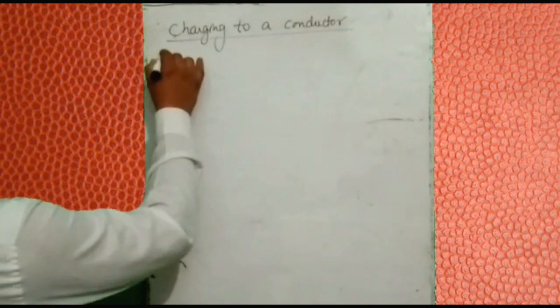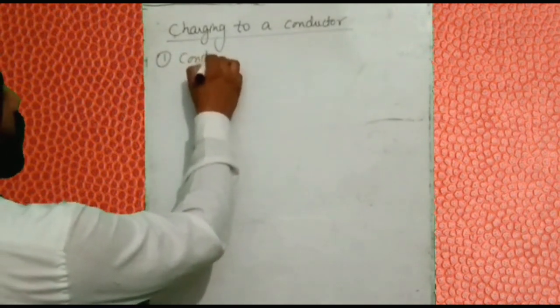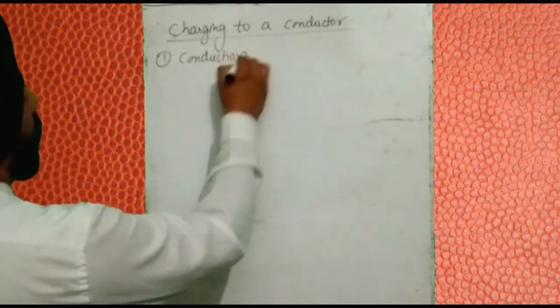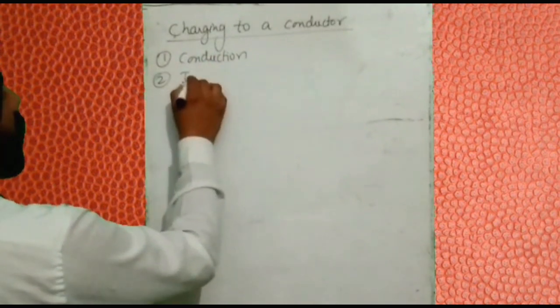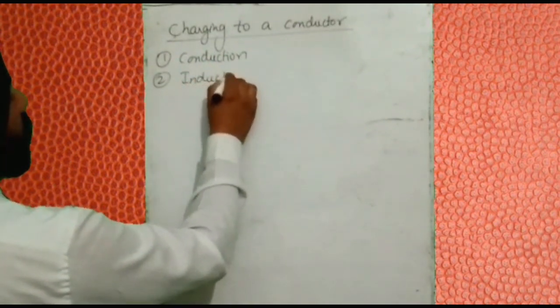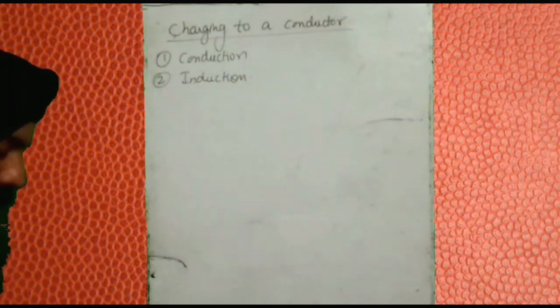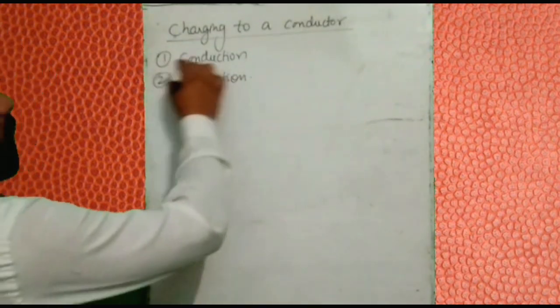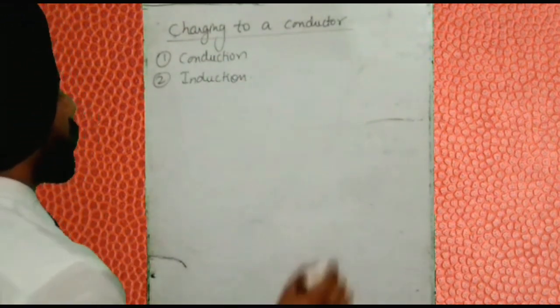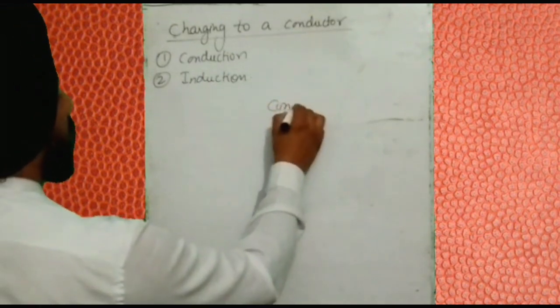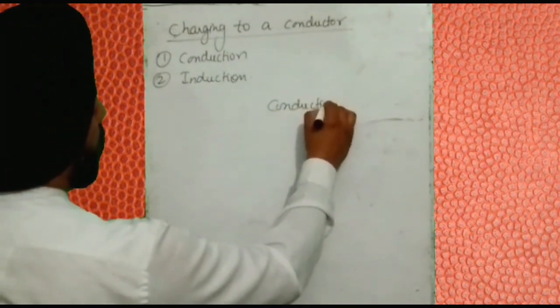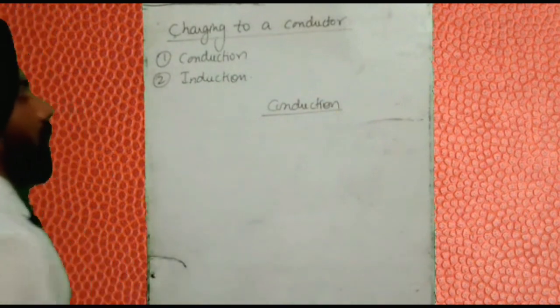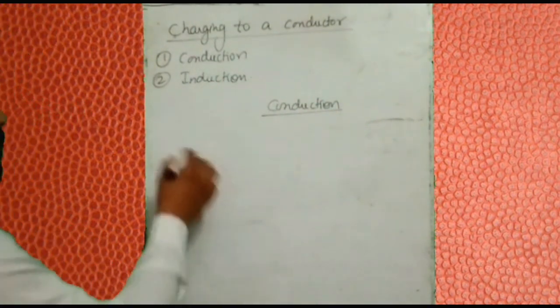One of them is called conduction and another is called induction. In this lecture I'll just talk about conduction. Induction we will talk about tomorrow. So what is conduction?